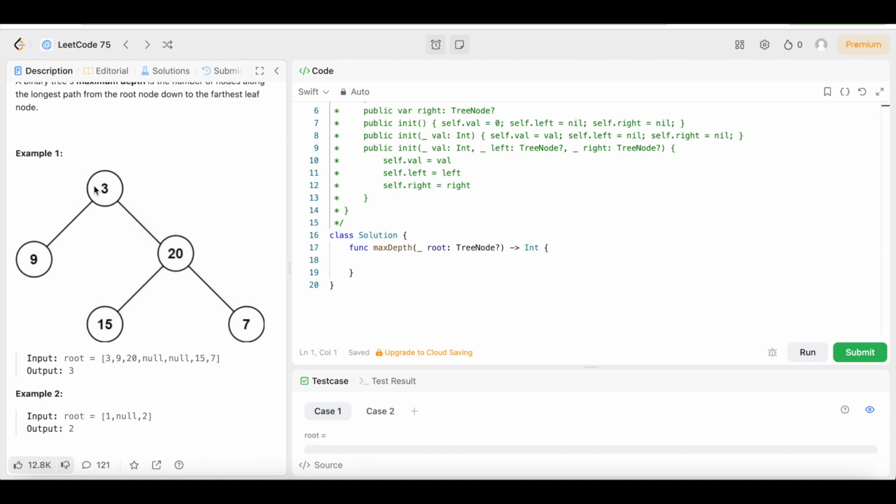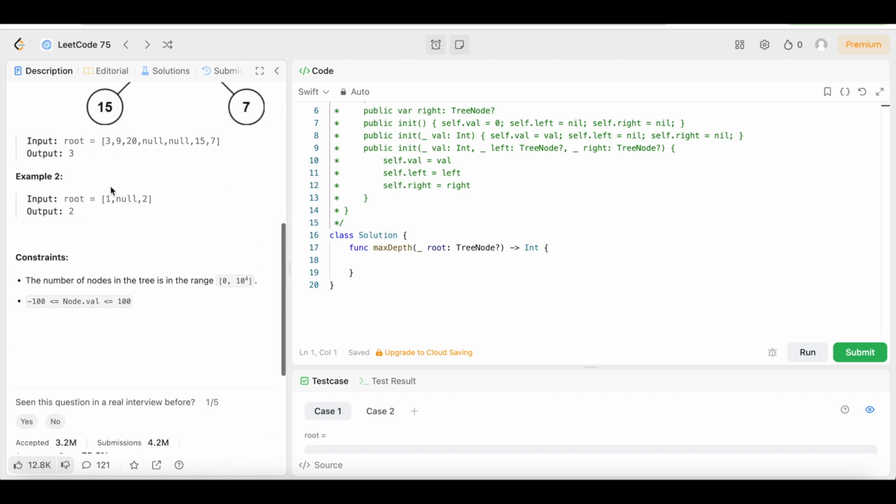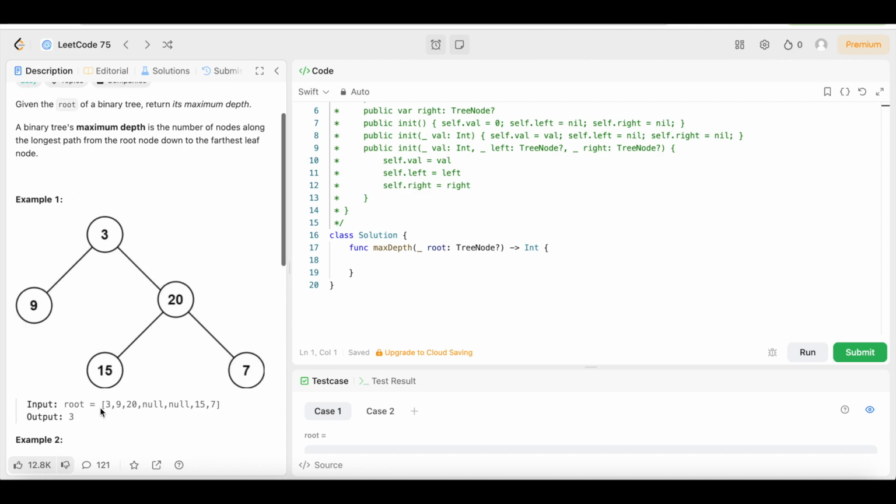In example one, we have this binary tree. The input is root equals 3, 9, 20, null, null, 15, 7. Those are all the values of all the nodes. The output is 3. In case you're wondering how we got 3, we're trying to find the maximum depth, right? You start here, that's 1, then 2, and 3. So that's 3 nodes in that depth. To come over here, it's just 1 and 2, that's 2. So obviously 3 is bigger.